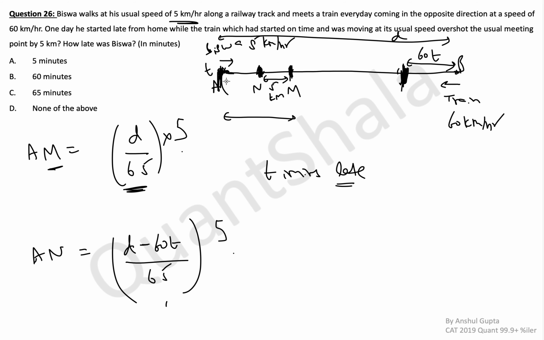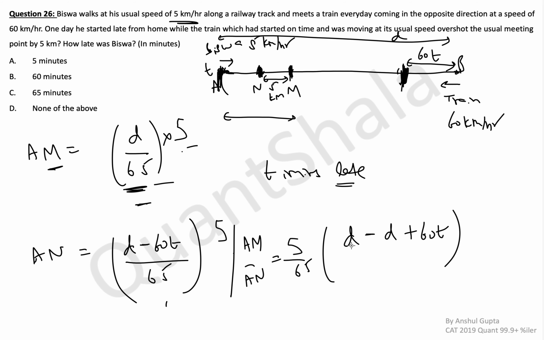Subtract AN from AM. What do you get? You get 5 by 65 common. So this is AM minus AN. 5 by 65 comes out as common. You get d minus d plus 60t. The d's get cancelled. All you get is 60t divided by 13.